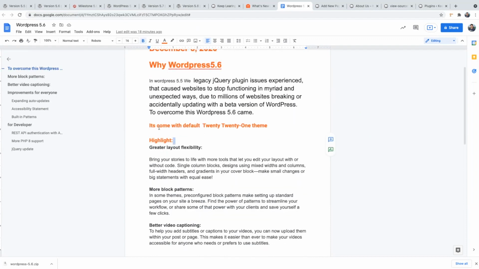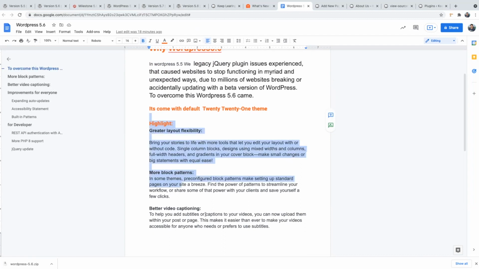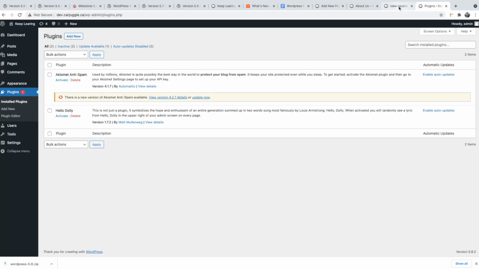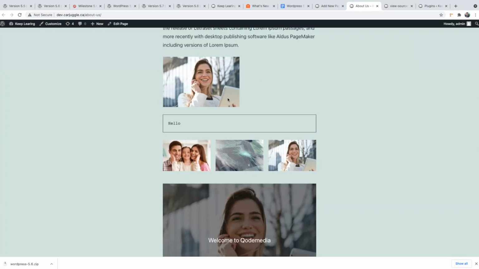After that, the main features came in, like the ones that were explained, with some extra additions. If I go to a page, here we have added an image.